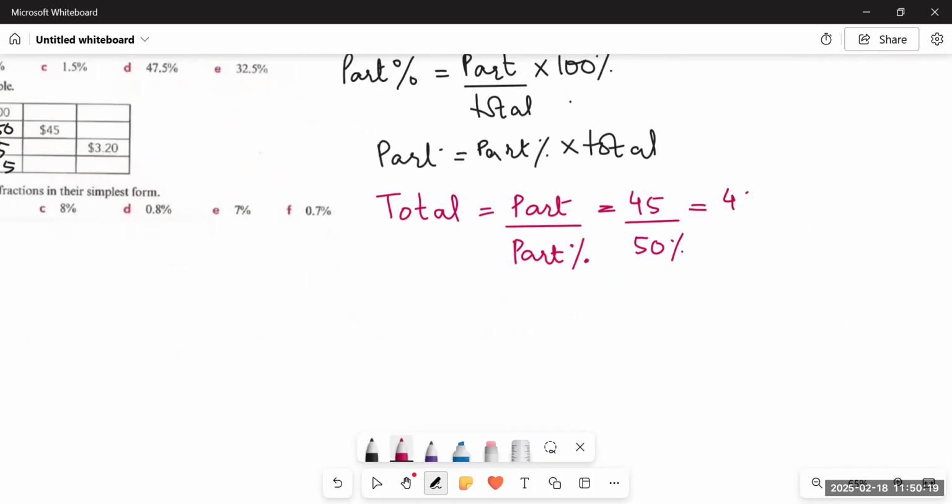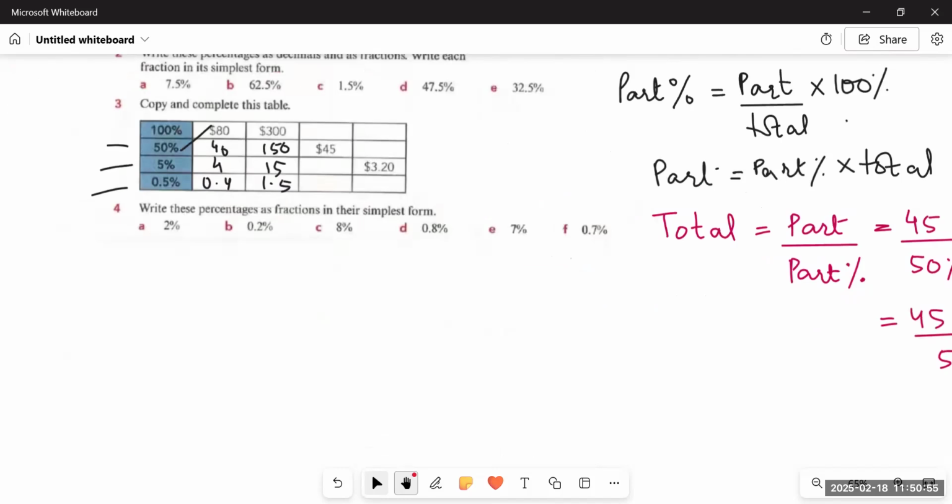Whenever we have a percentage in the denominator, it becomes 50 upon 100. So this 100 will move to the numerator. It means 45 upon 50% would be 45 multiplied by 100 upon 50. These are some things you are going to learn with practice, with a lot of practice. The more you practice, the more you'll learn how we are going to use these types of formulas. So what we did, I repeat, if we have to find out the total, we simply divide the part with its percentage, right? 45 is the part and its percentage is given as 50%.